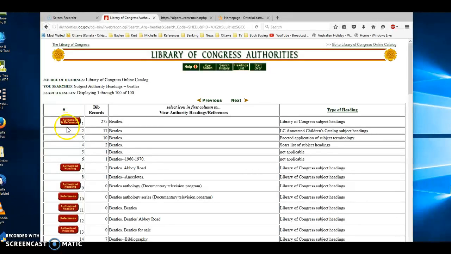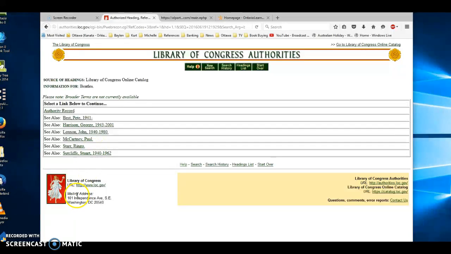So here we see that it says authorized and references. So we can go here and find out more information about this item. We'll click on it and we see here that it says information for the Beatles. It says that there's an authority record and there's also See Also files. See Also files are other subject headings that are related to your main subject heading that you're already searching. So in this case we can see the other subject headings are other Beatles, the individual names of them.